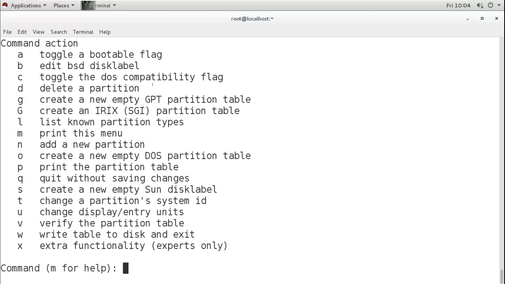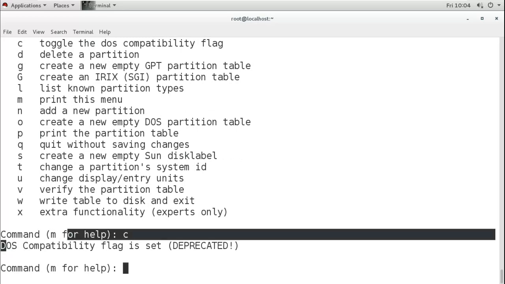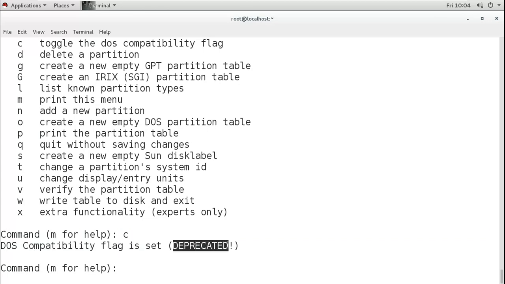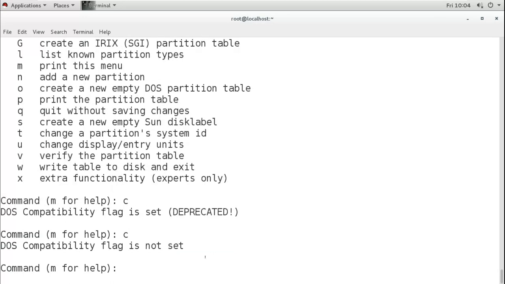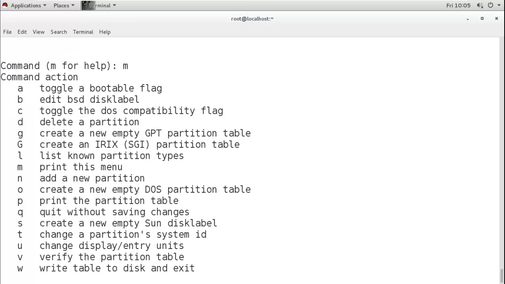If I press C and enter, what it says here: DOS compatibility flag is set, but also it is saying deprecated, should not use and will not work. So again I will remove it. Now it is not set. So that is C, not used, and we will not use that command.